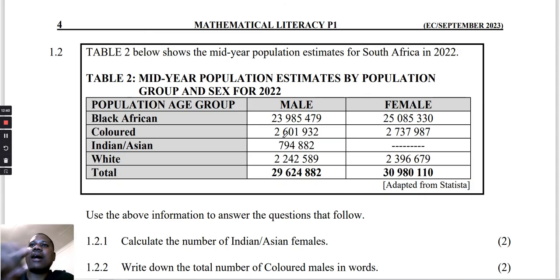Okay. Now they say calculate the number of Indian or Asian females. So when you look at our table here, this is what they are talking about. These females were not given, but the males are given. Okay. So remember, for them to get this total, what has happened? They have added these numbers. So what is it that we're going to do to calculate this missing number here? What we're going to do is add all the numbers that are there and subtract them from the total.